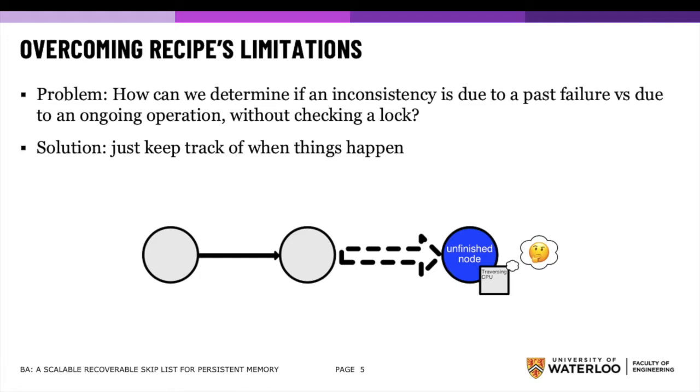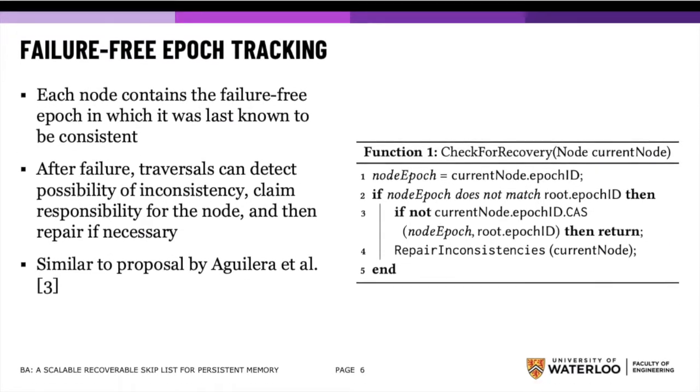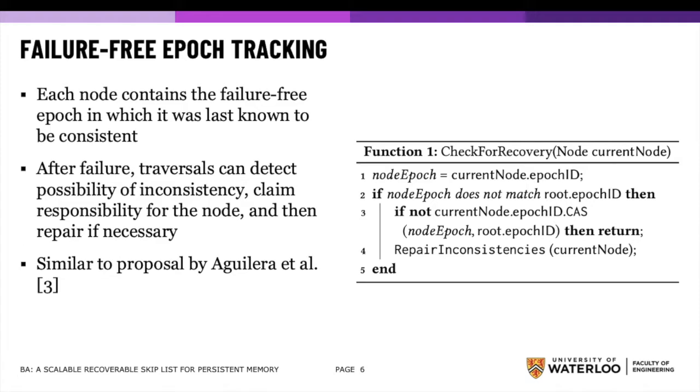One solution is to keep track of when a node was created. If we give each period of operation between two crashes an epoch number, then a node modified during the current epoch can be updated to indicate the last time it had a thread responsible for it. This way, upon finding an inconsistent node, a thread can check the epoch of the node to identify if it needs to be recovered, or if the thread can ignore it and keep going.